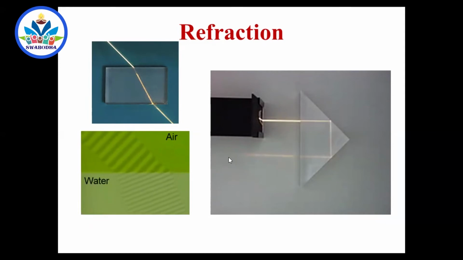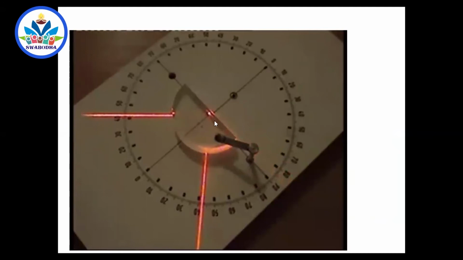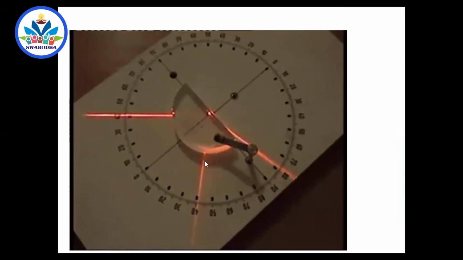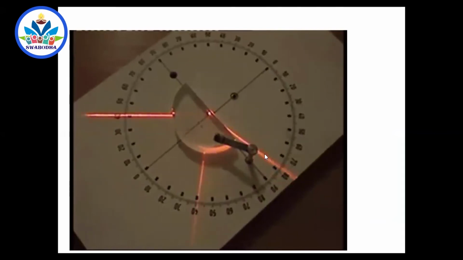You can turn the ray of light by 90 degrees also. So such diagrams are available. And this is how you can show the total internal reflection. Suppose this is a beam of laser incident on this glass material or whatever it is. A ray of light, you see, a part of the light gets total internally reflected in the beginning itself. When I change the angle of incidence, most of the light undergoes refraction. You see, now it is refraction.